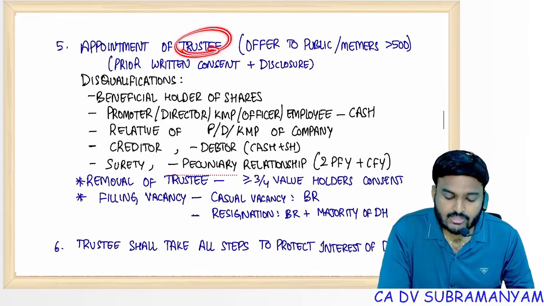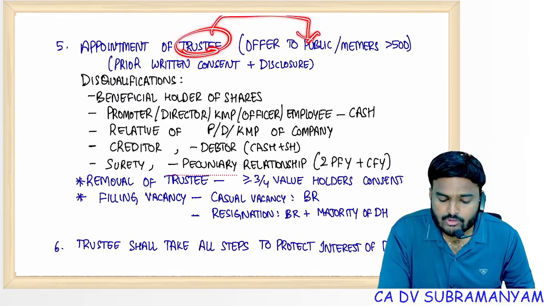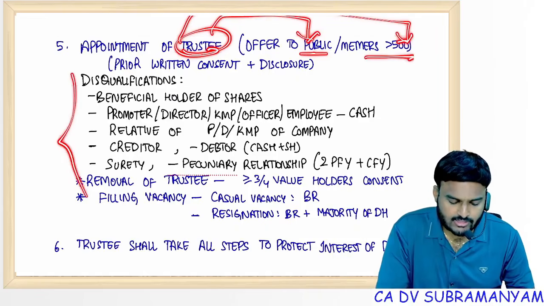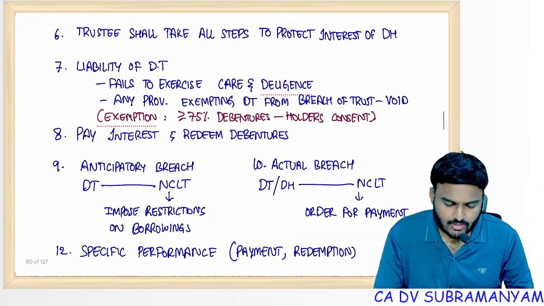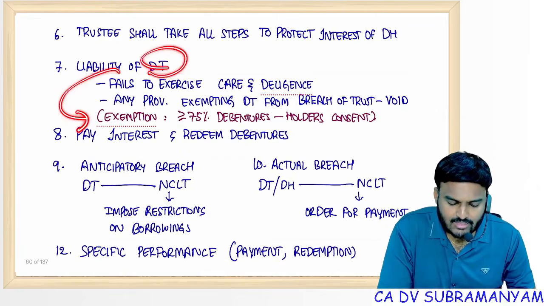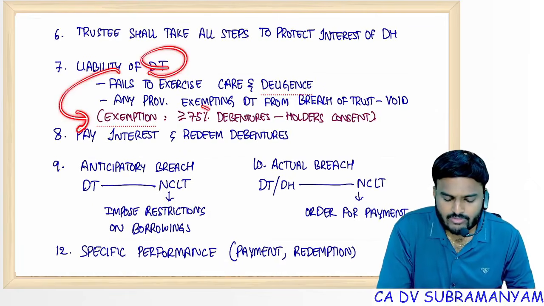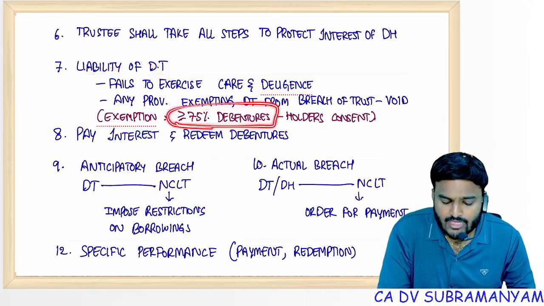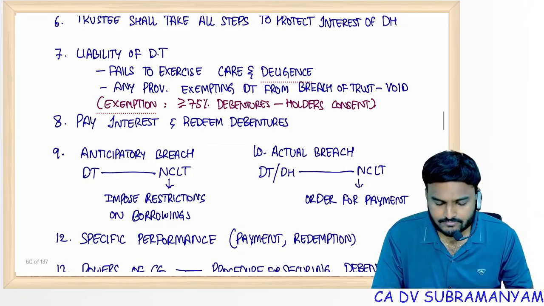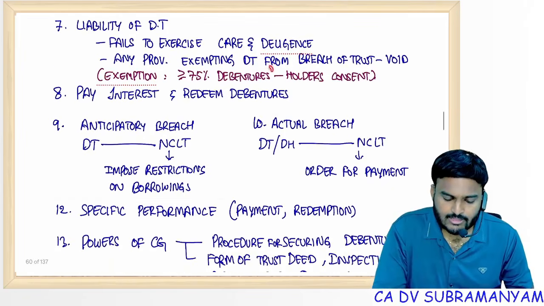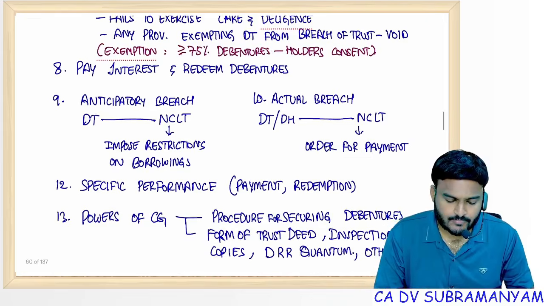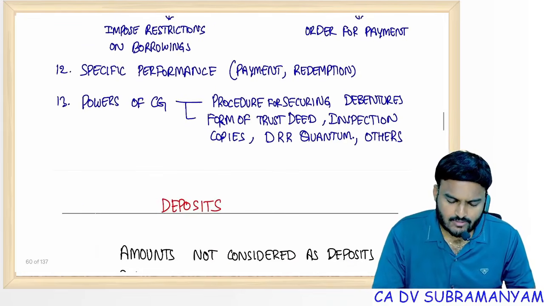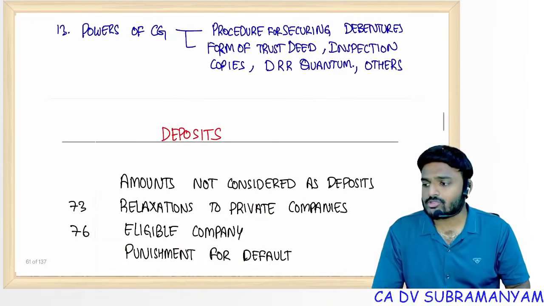Trustee, when required? A debenture trustee is required when the offer is made to the public or to members exceeding 500. In both cases a trustee is required. Disqualifications I covered. The liability of a debenture trustee can be eliminated only with the consent of 3/4 in value of the debentures. Next one, pay interest, redeem debentures as usual. That's it. Share capital chapter is also over.